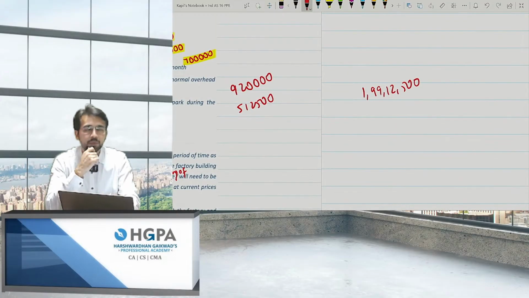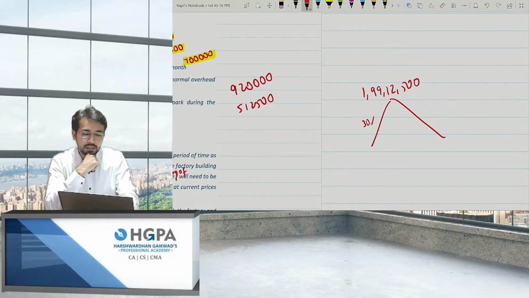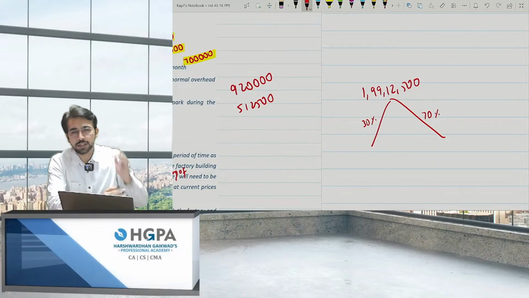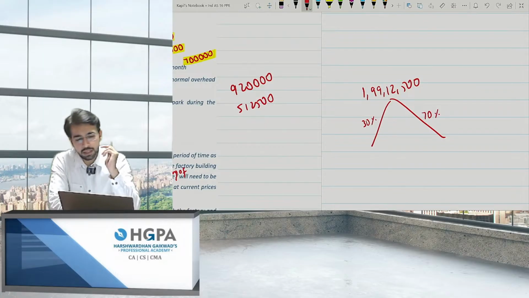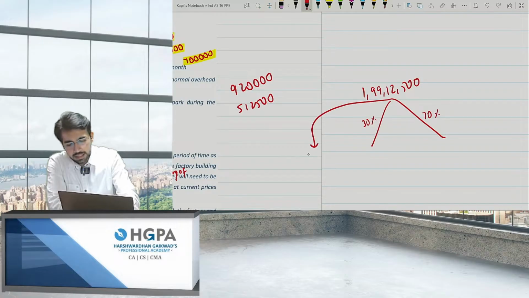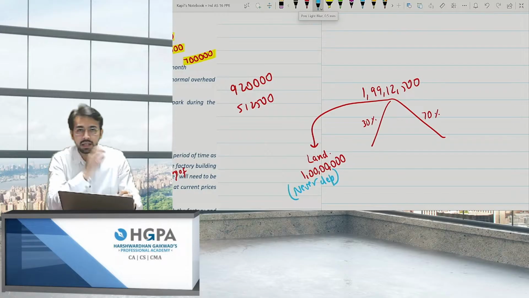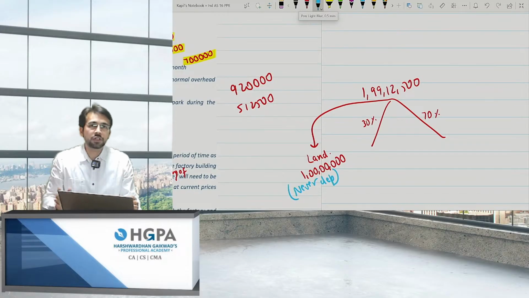The answer is a big no. This has two components, right? 30% and 70%. Ideally, students do it like this, but this is incorrect, because there are not two components, there are three components in this. What is the third component? The third component is land, which was of 1 crore rupees. And land is never depreciated. Every single point was covered in this question.